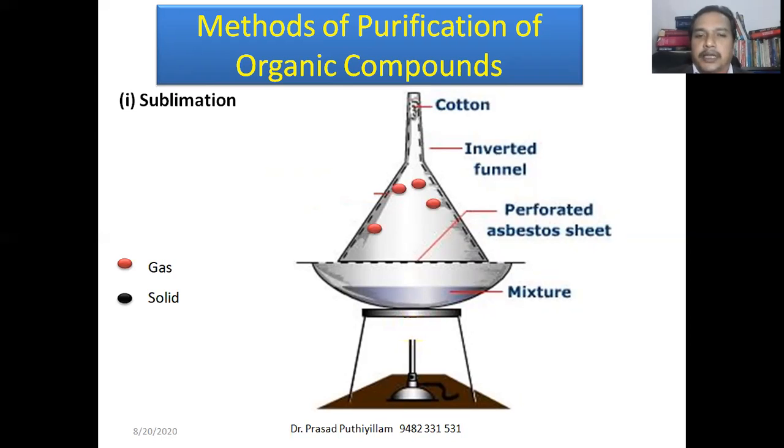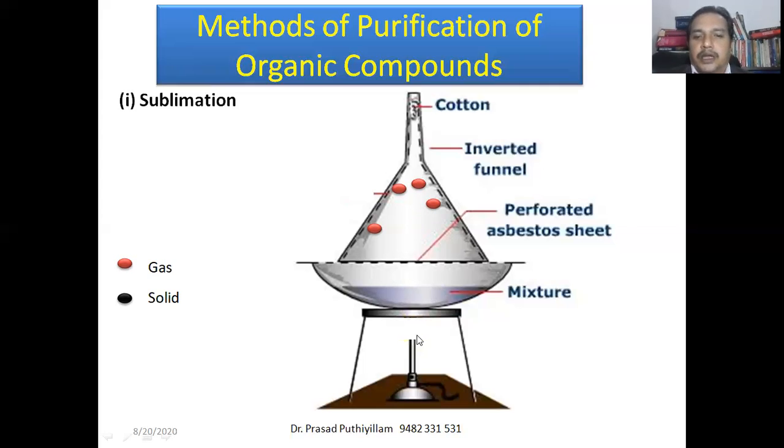It will settle down on the surface of the inverted funnel which is kept. Cotton is there to avoid the escape of the gaseous molecules. This is the container in which the mixture is taken, and there is a perforated asbestos sheet, asbestos having holes, so that the gaseous molecules can come.